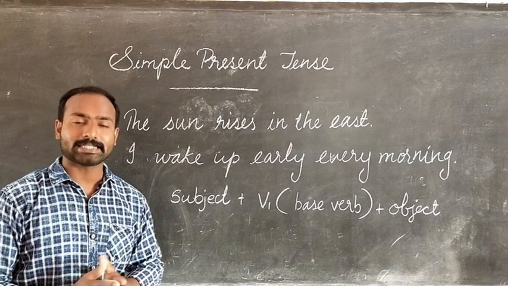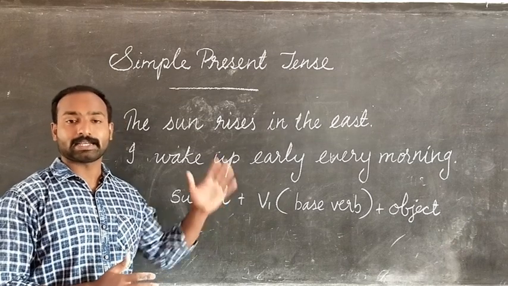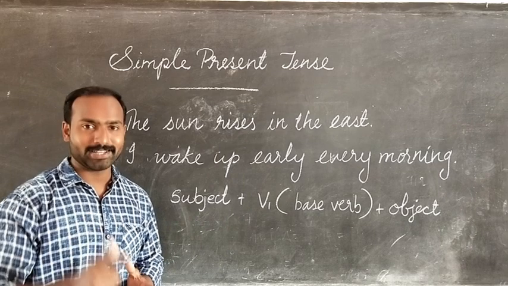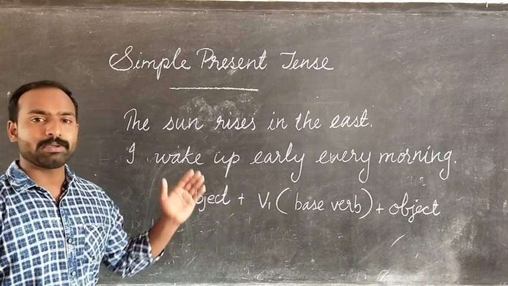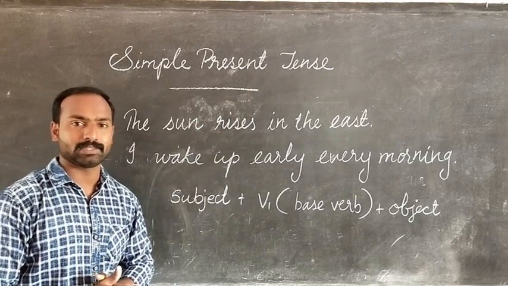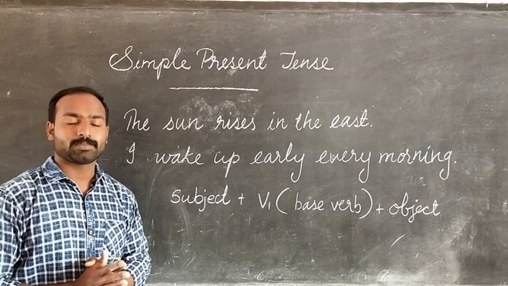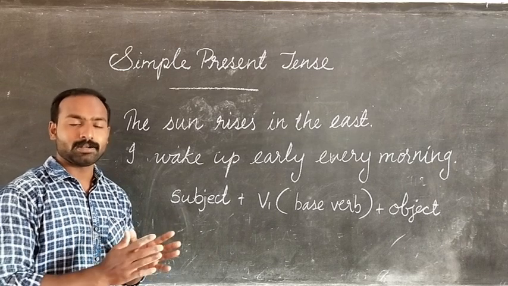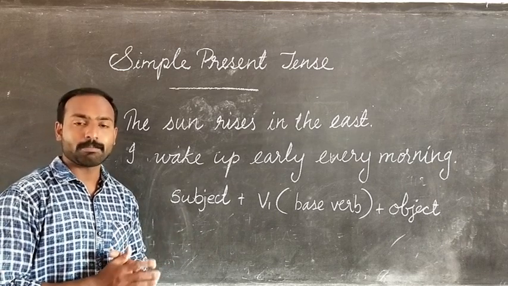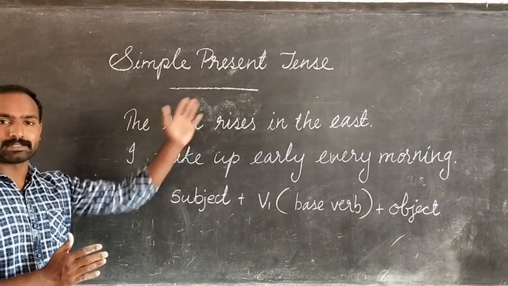We have completed the chapter An Officer and a Gentleman. Today we will be dealing with the grammar part. So are you ready? Let's see. First we will be dealing with the simple present tense, and then we will be looking at simple future tense and simple past tense. Let's deal with the simple present tense now.